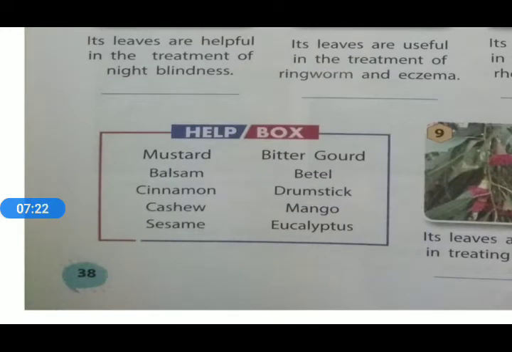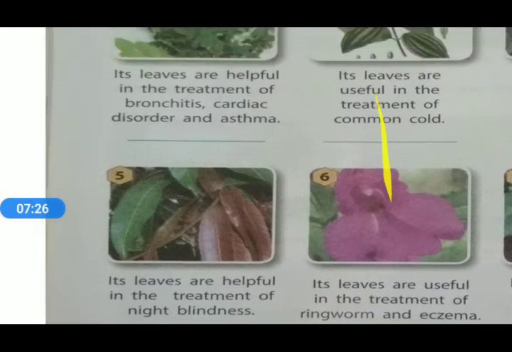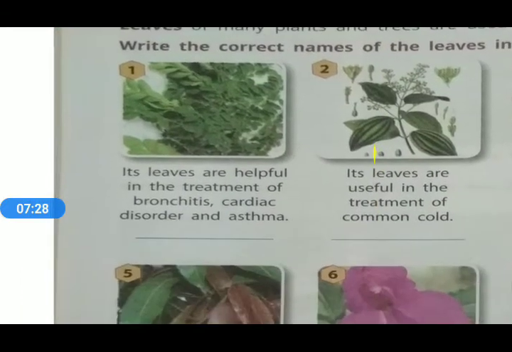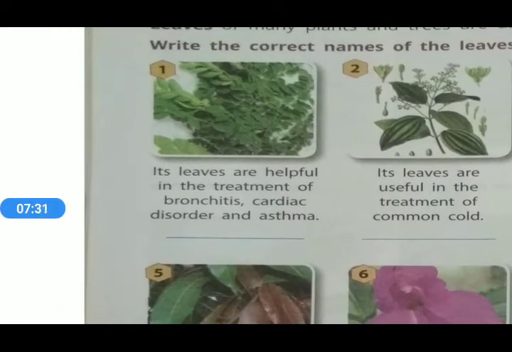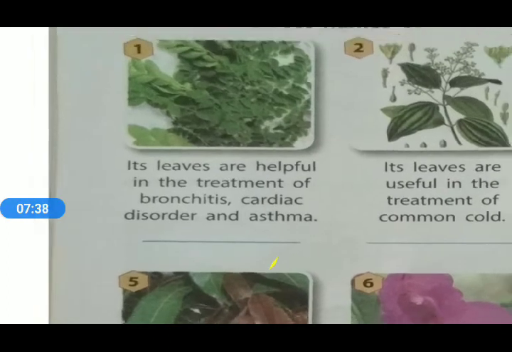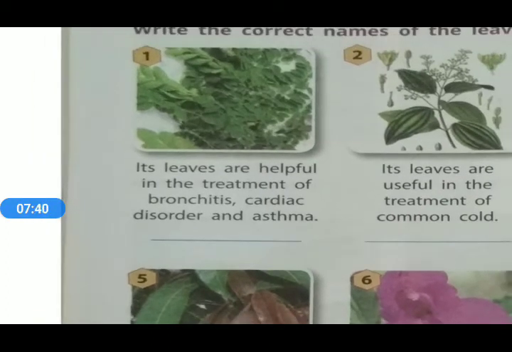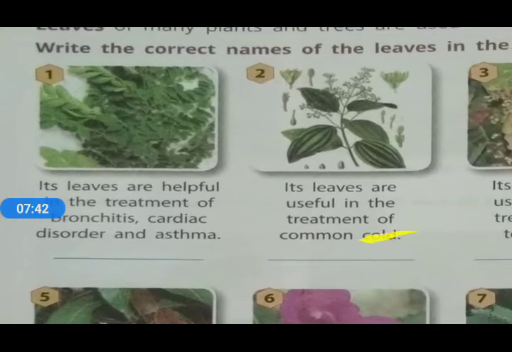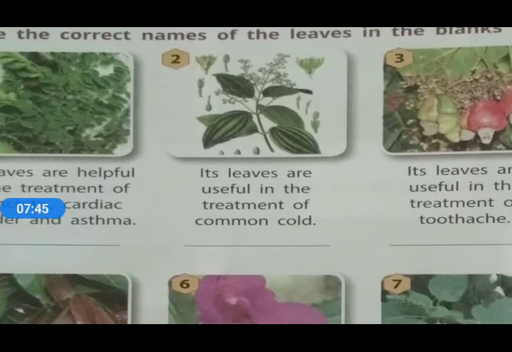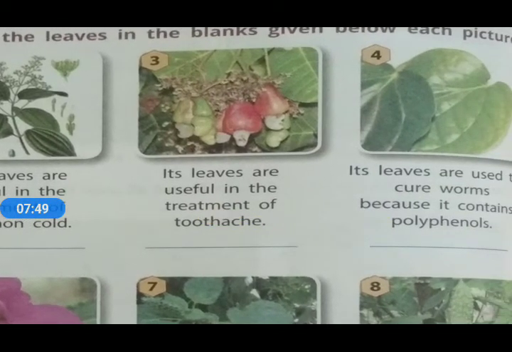In the slide we have also given a help box to identify these leaves. Once again, I will repeat the answers. The very first picture is drumstick. The second one is known as cinnamon. The answer to the third one is cashew.